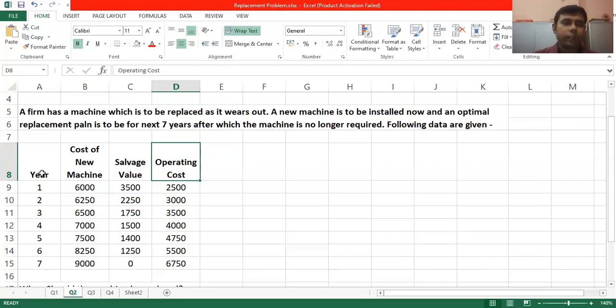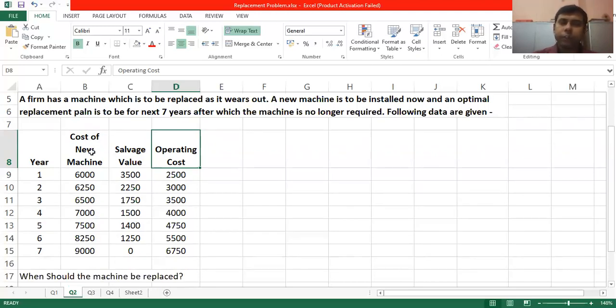It has given years from 1 to 7, and the cost of the new machine. Every year the cost of the machine is changing.